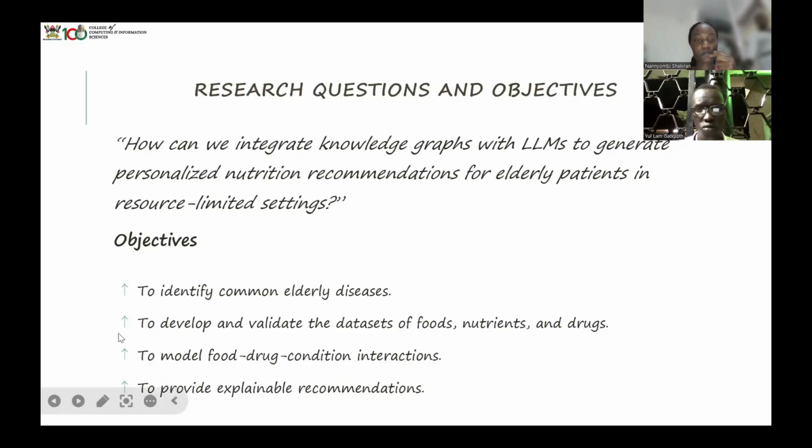Then the objectives were of course to identify the common elderly diseases, to identify and validate what kinds of data sets we need to relate with each other to bring out the information we need for our model. Then of course we needed to know how food interacts with the drugs, so that our model can understand how to explain well to the caregiver in a way a doctor would explain. So moving on to the next slide.